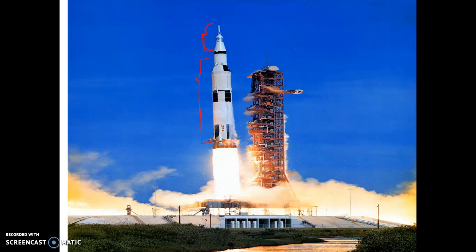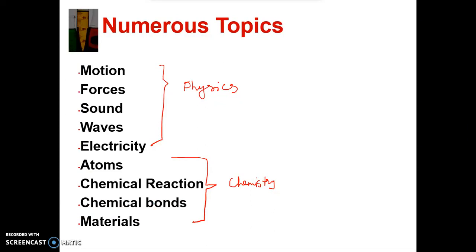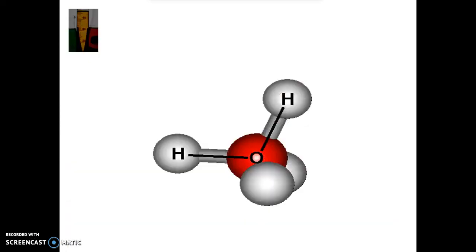So going back to this, in chemistry we'll be learning more about atoms, chemical reactions, chemical bonds, and materials. So if you look at this, you can see this is a structure, and let's see this structure is of which molecule.